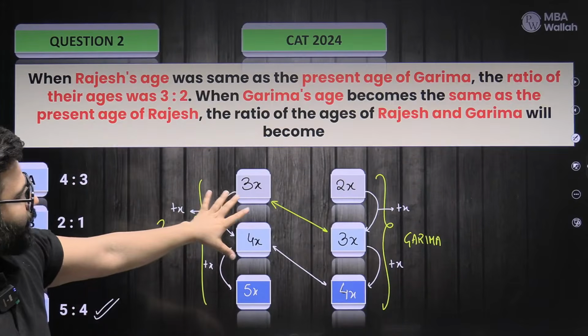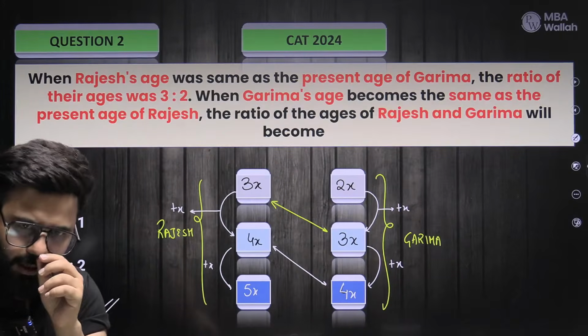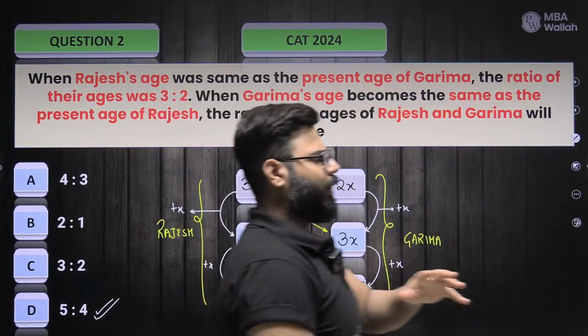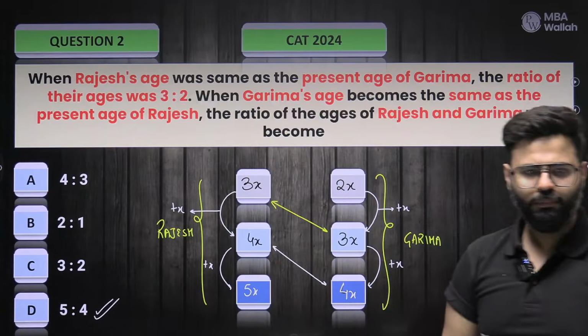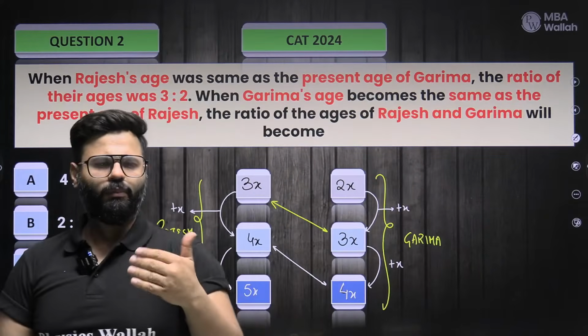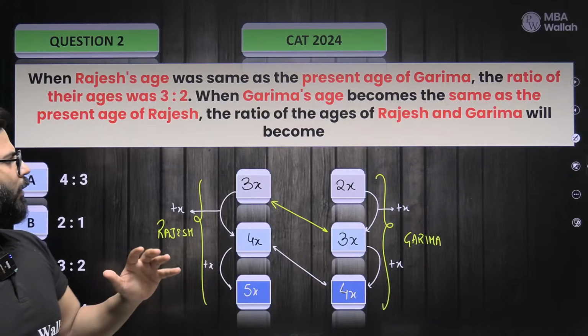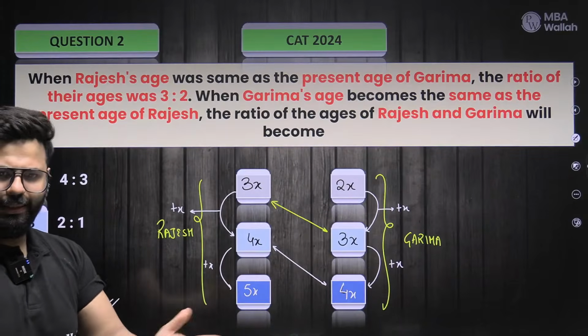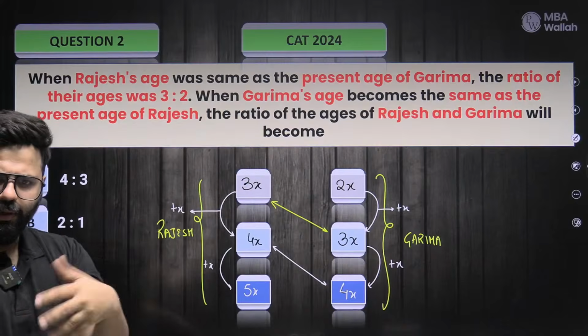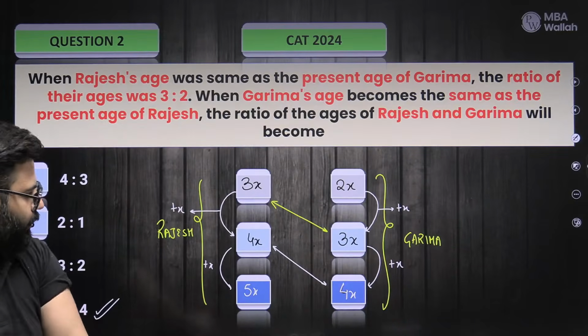All lies in just this 6 number. That's it. One chart and we are done. 2024 PYQ. But the idea is, is it going ahead and forming the natural equations? No. Does CAT want us to do that? No. It is something more, right? It is something more towards visualizing things, or looking at the scenario in front of our eyes, what's happening. The answer is 5 to 4.